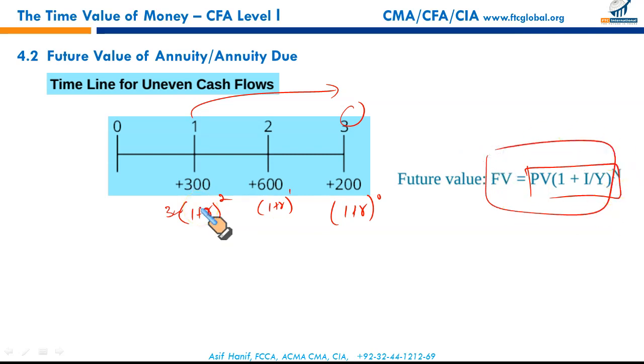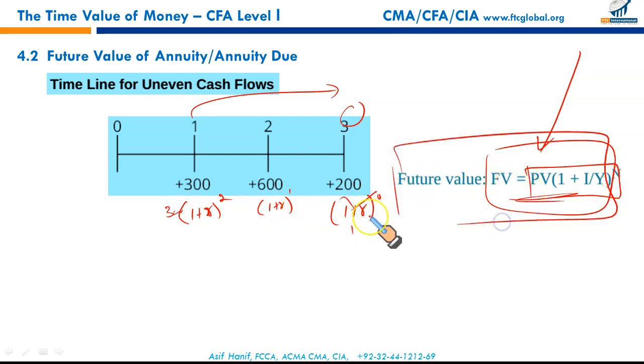Remember, gentlemen, you will come across questions where you will have to find the future values of uneven cash flow, and at that particular moment, this is the helpful formula. Calculating future value individually using financial calculator will be hard. You can just plug in 2, 1 and 0 and simply 1 and you will get the future value. This is the recommended formula in case you have to calculate the future value of uneven cash flows.